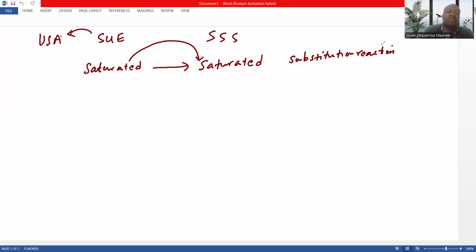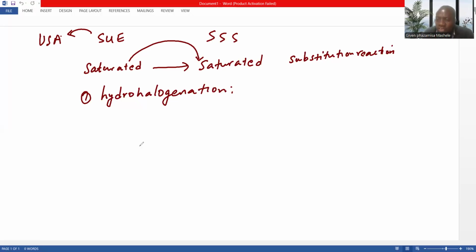But usually a substitution reaction can occur in different ways. For example, we can have a type of substitution called hydrohalogenation.